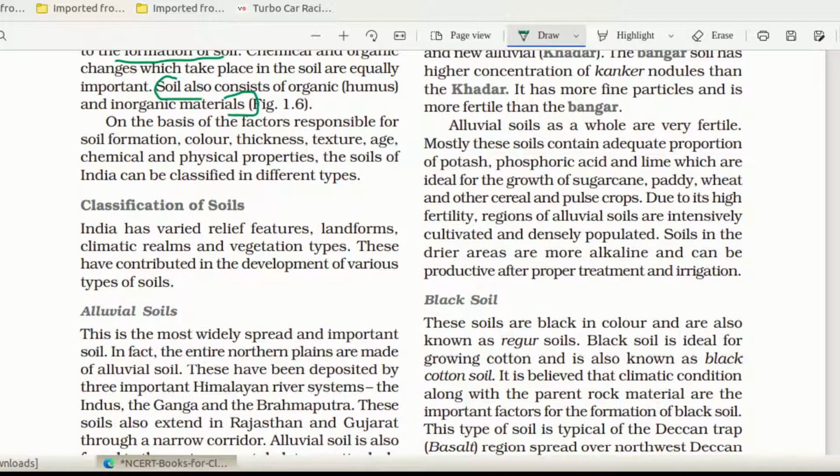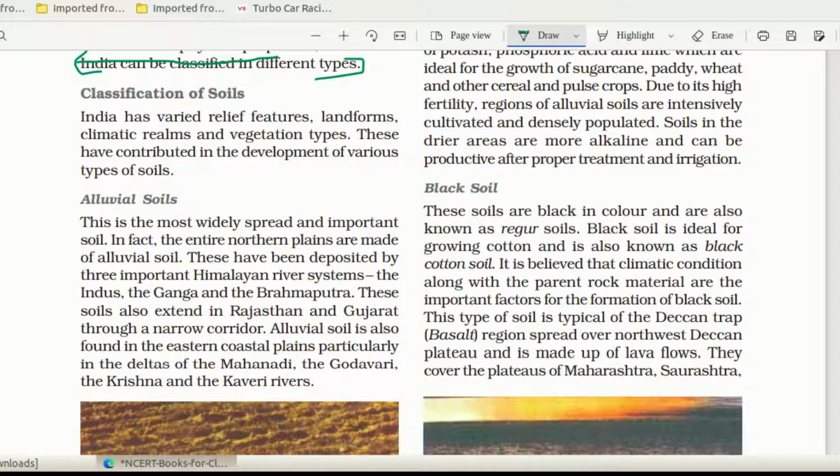Inorganic components. Then on the basis of the factors responsible for soil formation, now the criteria for classifying. Now we are coming to the main topic, classification of soil. So what is the criteria for classification of soil? On the basis of their formation. Then color, thickness, texture, age, chemical and physical properties. So what are the criteria? This paragraph is explaining the criteria for dividing the soil into various types.